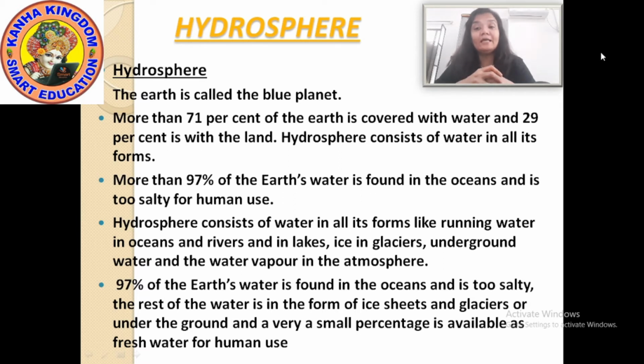Then we can easily understand only 3% of water is left, from which only 1% is fresh water, which can be used by humans.